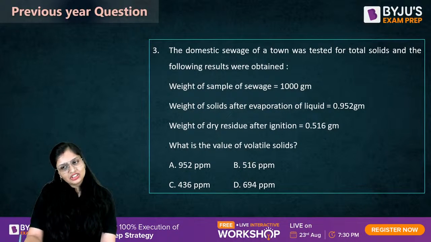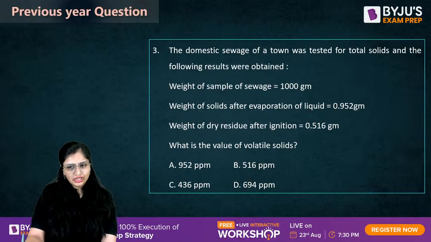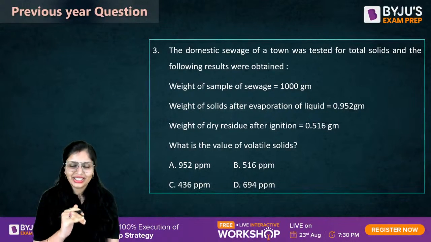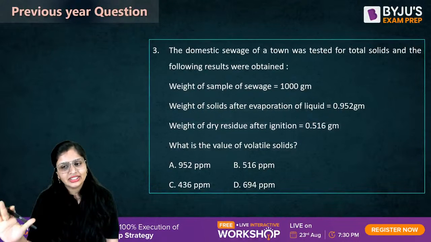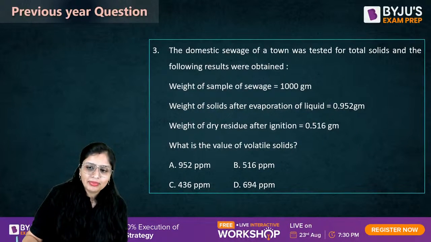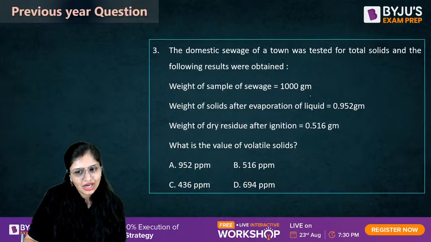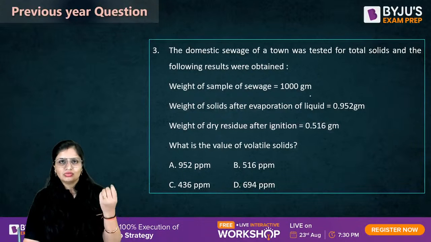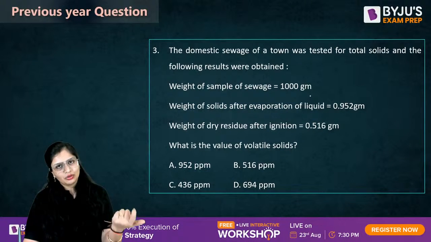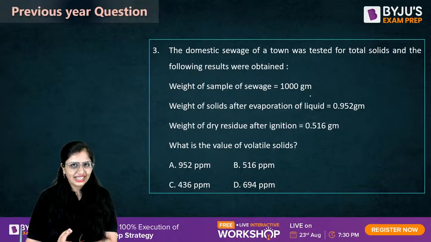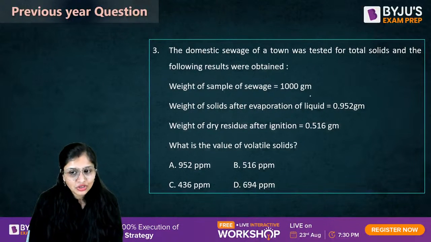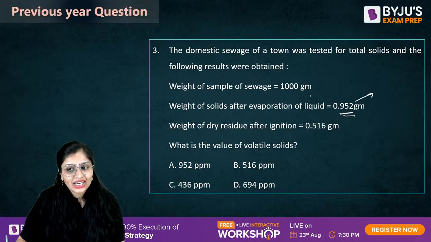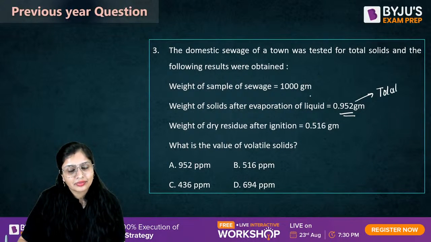The domestic sewage of a town was tested for total solids. Everything it is talking about is total solids. So we are not going into depth regarding suspended or dissolved solids. Everything is about total solids. Now the sewage sample weight given to you is 100 gram. This sample is taken from the sewage, which is 99.9% liquid and 0.1% or even less than that is solids. The weight of solids which you got after evaporation was 0.952. So this is the total solids.